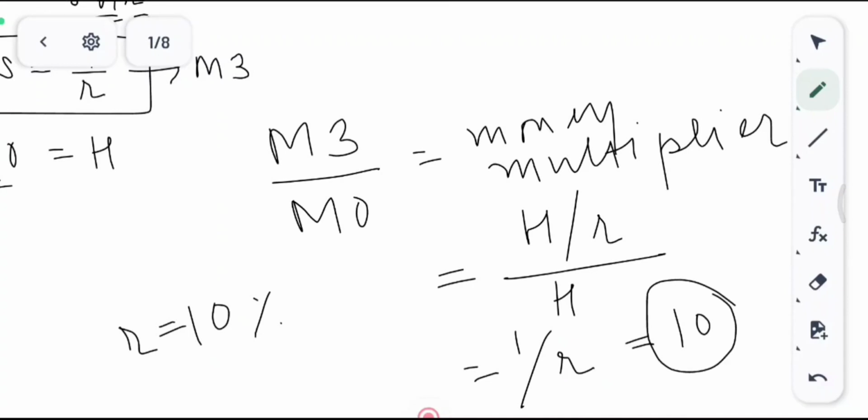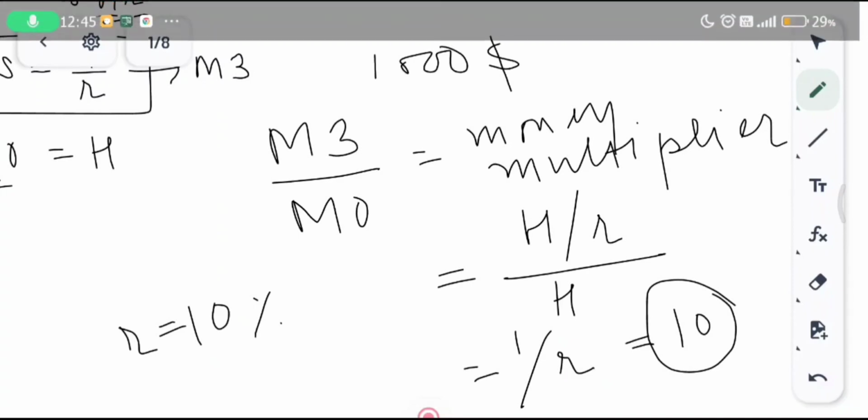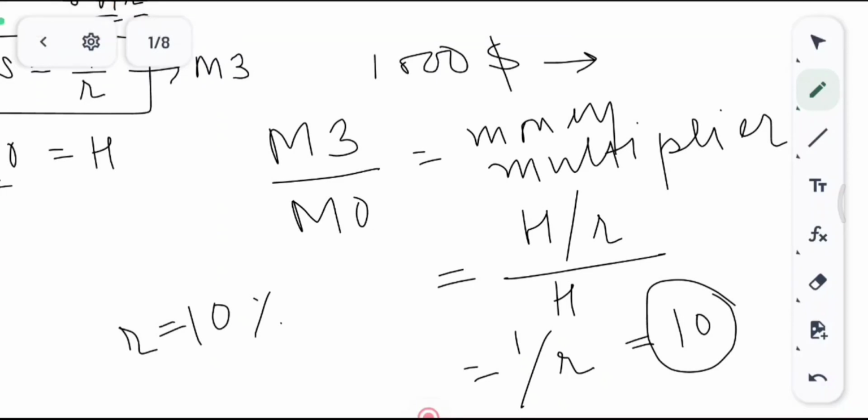If the central bank supplies let's say $1,000, then eventually the money supply that will be there in the economy at max will be $10,000. That's why these things are really important for the central bank to consider before printing money, because if too much money is printed by the central bank and these things are not cared for, then there will be too much money supply in the market, and eventually the inflation will go up, which is another catastrophe for the economy itself.